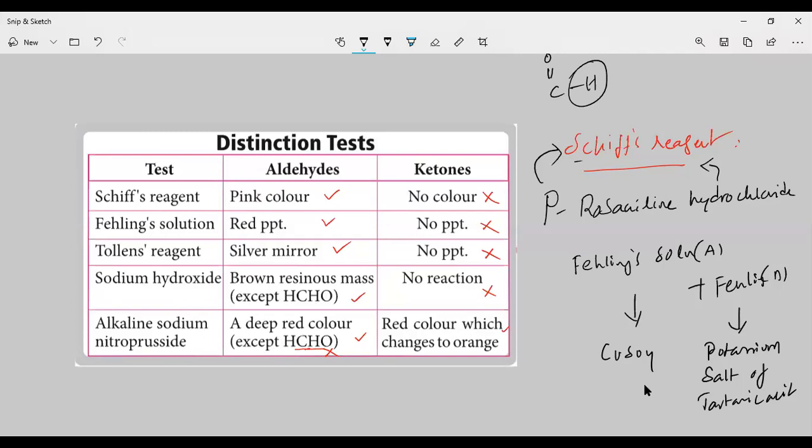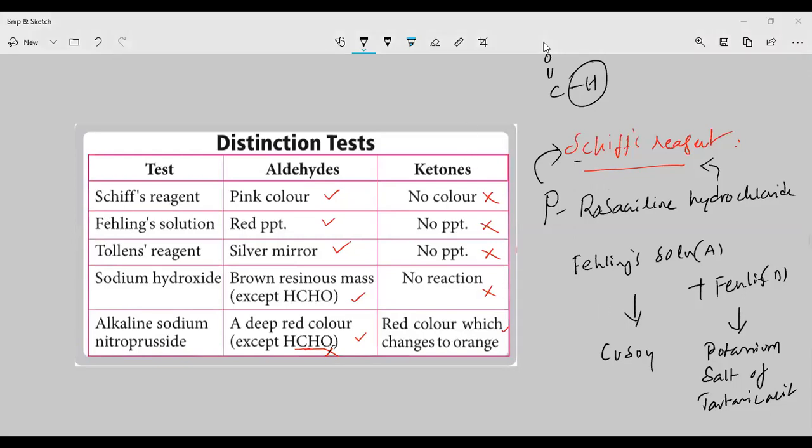Next, Tollens reagent. Aldehydes will show the positive test for Tollens reagent, and you are going to get a silver mirror, but ketones give no precipitate. Aldehydes will react with sodium hydroxide and you are going to get a brown resinous mass, but ketones do not. Aldehydes will show the alkaline sodium nitroprusside test, except formaldehyde. Ketones also react with alkaline sodium nitroprusside: red color changes to orange. Okay, so this is about the aldehydes and ketones.